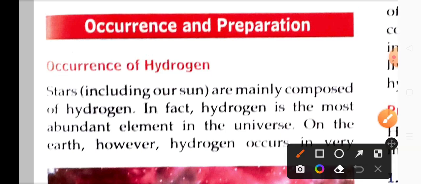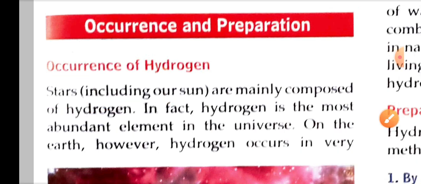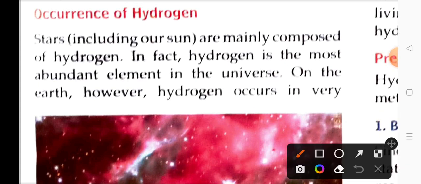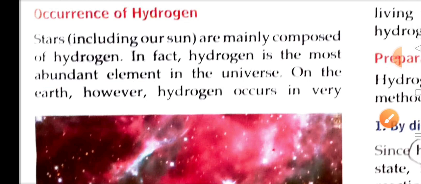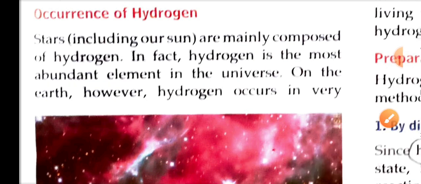Naturally, hydrogen gas is found in the stars, including our sun, that all the stars are composed of hydrogen gas. Also, it is one of the most abundant elements in the universe. So this particular thing you have to note down as a question. It can be asked. The most abundant element in the universe is hydrogen.